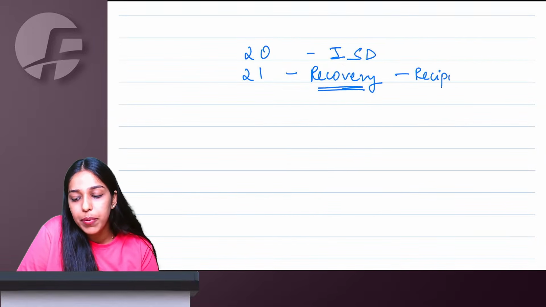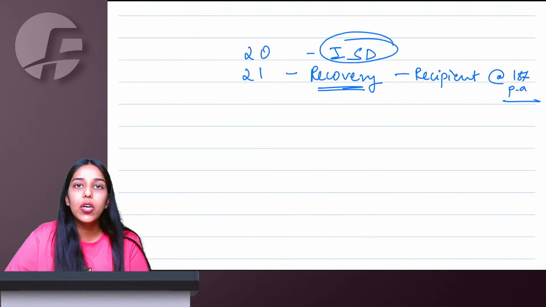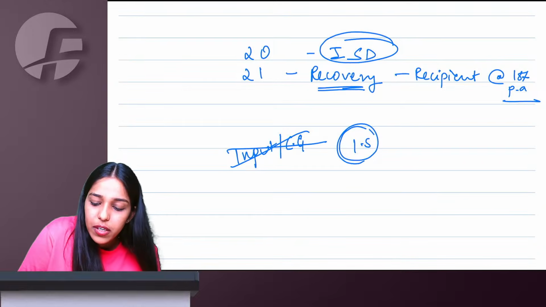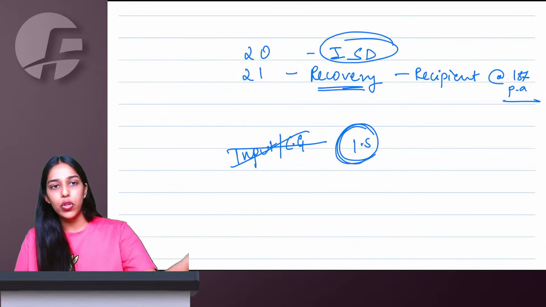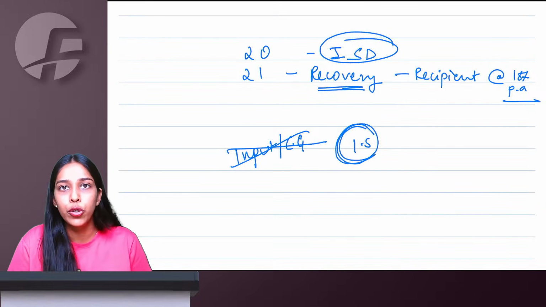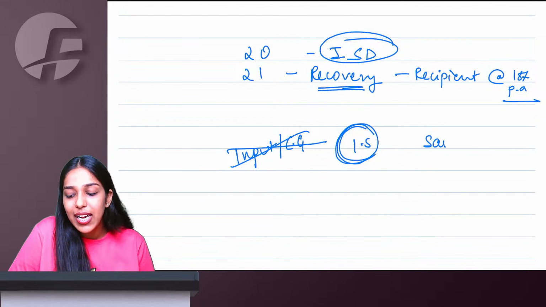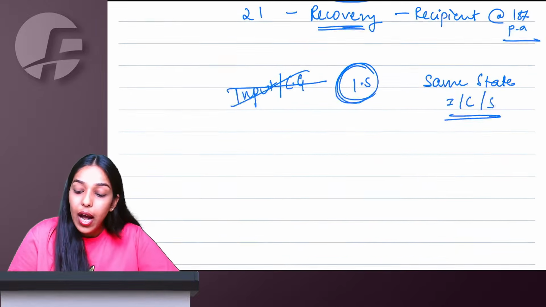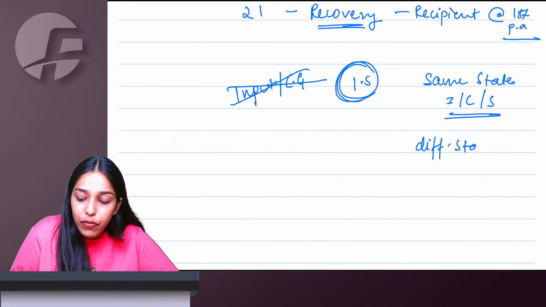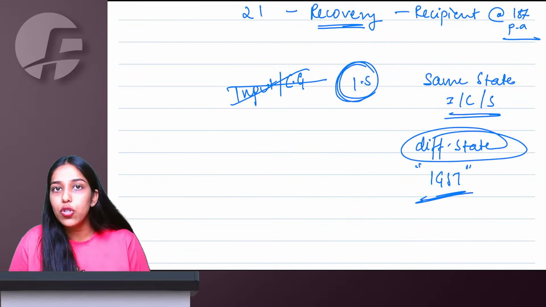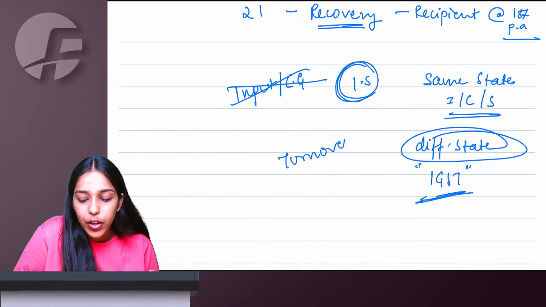Recovery will be done from the recipient, that too along with 18% per annum interest. Input service distributor concept says not input, not capital goods, only input services ITCs. These head office can allocate to the branch offices. Earlier RCM was not allowed, but now even RCM credits you can distribute to the branch offices. If your branch is in the same state, then your I will go as I, C will go as C, and S will go as SGST. However, if your branch is in different state as of ISD, then entire credit will be converted into IGST and given to the branch offices in the ratio of turnover of the branches.